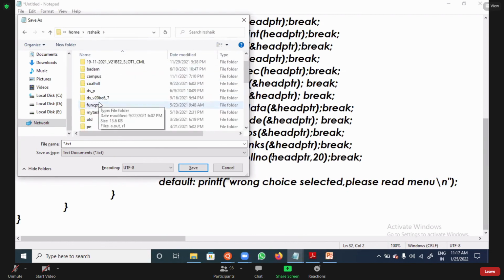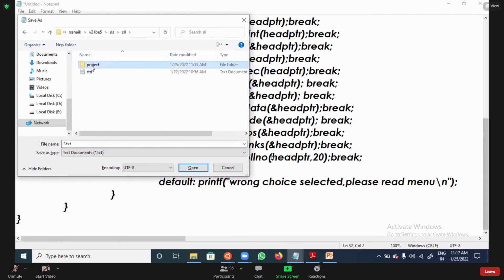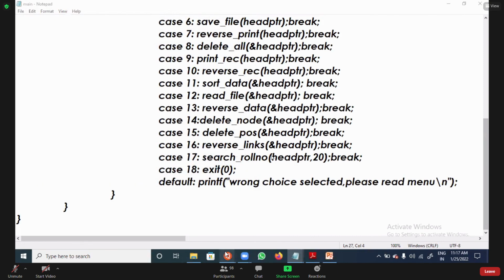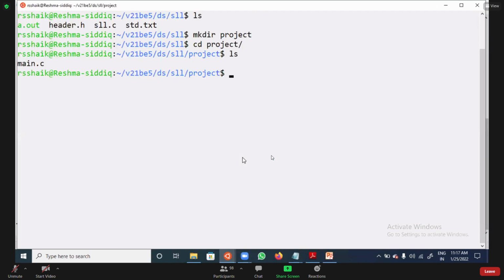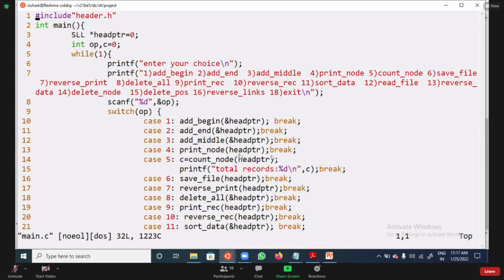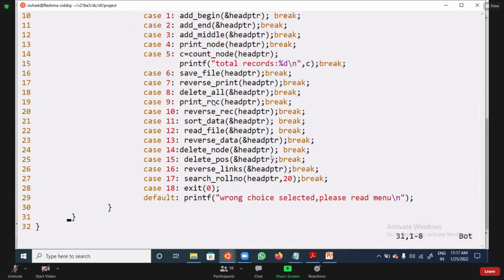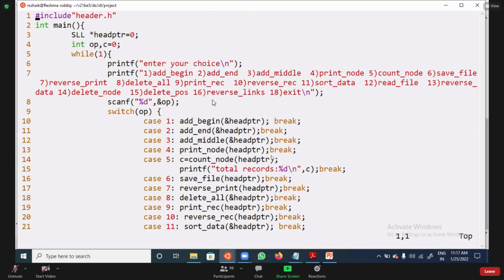So here I'm changing the file name. In this project, I'm saving the file name, assume main.c. main.c is the file name I'm taking, and I'm saving the code. Now if you observe with ls, there is one file, the main.c file. In this main.c file, I'm going to take only the function calls. Apart from that, I'm not taking anything. Only function calls will be there. Why? Because this is the main file.